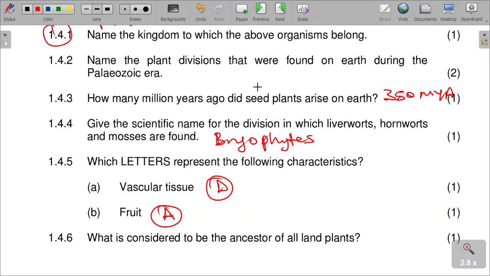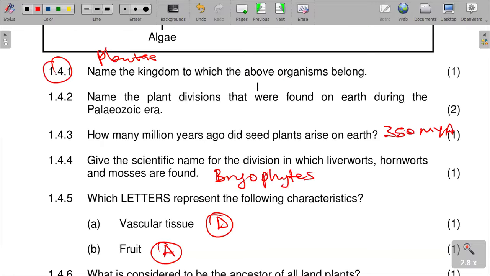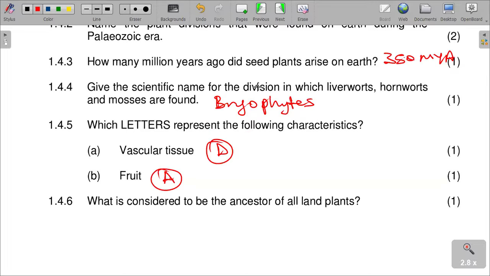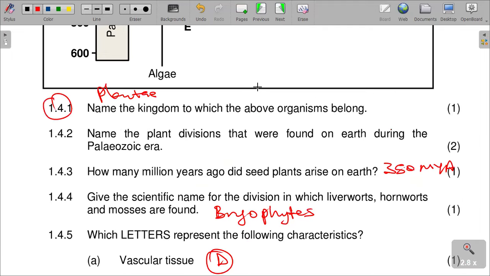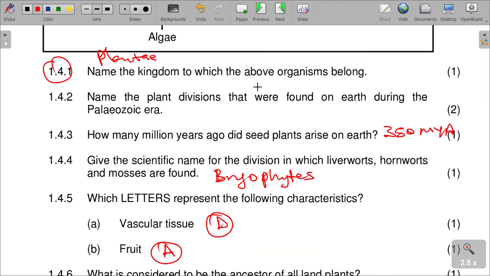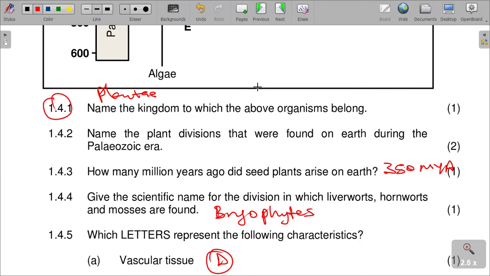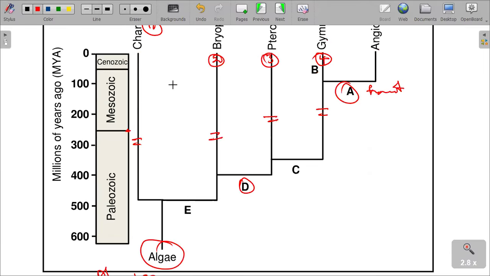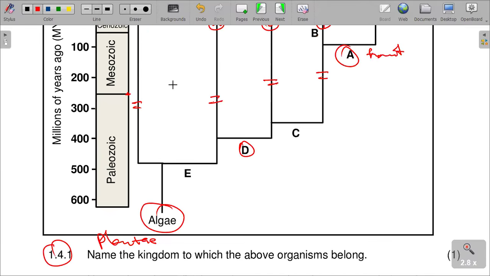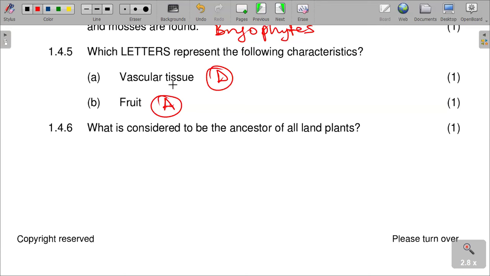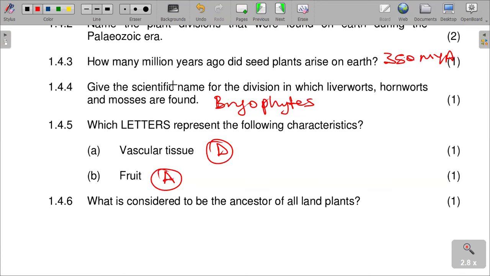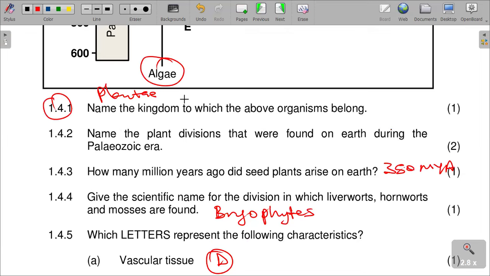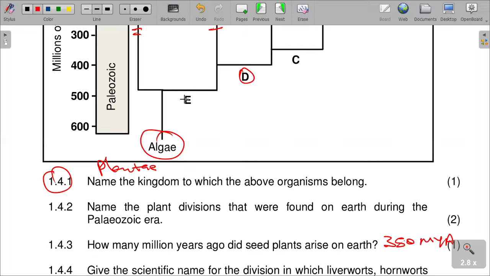Sorry, excuse me. They are considered to be the ancestor of all land plants. All the land plants are actually growing from the algae. We can see that the algae provides the generation, the ancient parent of all the plant species. All of them are coming from the algae.